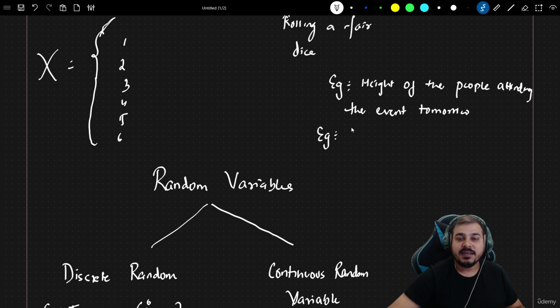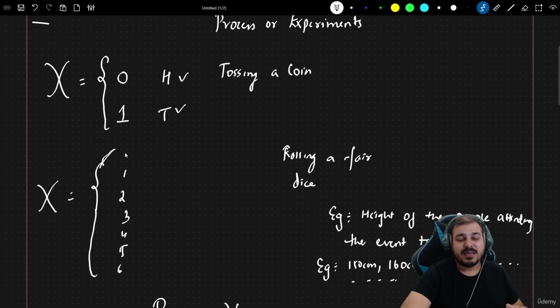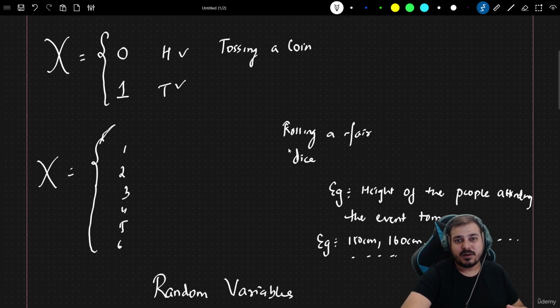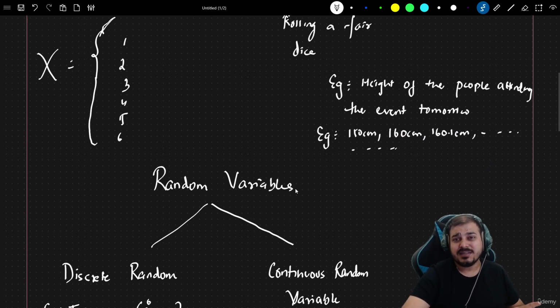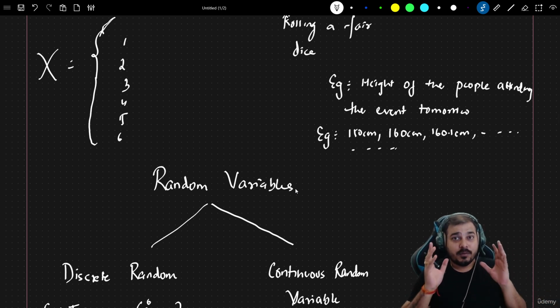Over here, I can definitely get different values. If I'm considering the height, I may get 150 centimeters, I may get 160 centimeters, I may get 160.1 centimeters. I can get different values altogether. So in continuous, you may get a fraction, you may also get a whole number, you may get any kind of number. In a discrete random variable, I will basically be deriving a whole number from a random process.